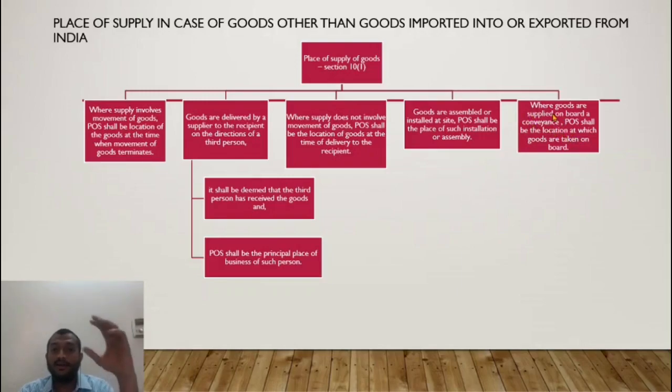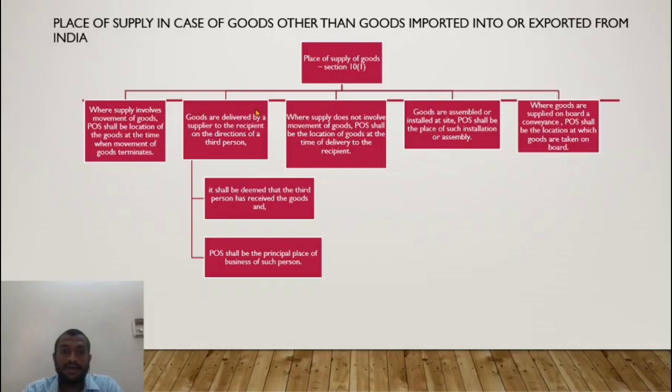The goods have boarded the train in Chennai, and the train is going from Chennai to Maharashtra. You bought the biscuits in Karnataka. Even though you bought the biscuits in Karnataka, because the goods have boarded the train in Chennai, the place of supply would be Chennai. It does not matter where you buy it.